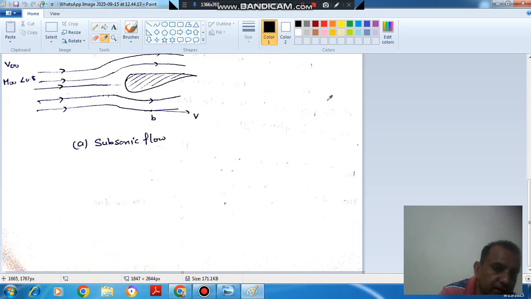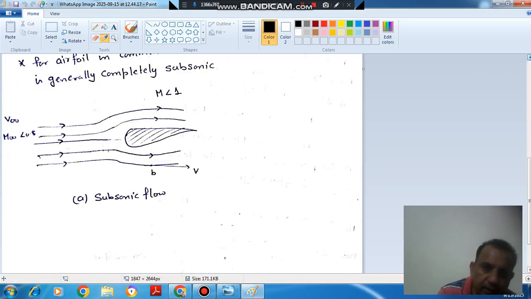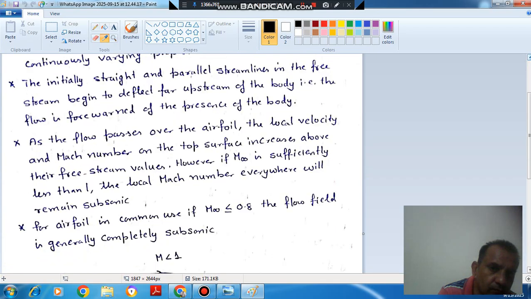So the flow is warned before it reaches the body. That's why the flow changes its path continuously like this. I am reading this point again: the initially straight and parallel streamlines in the free stream begin to deflect far upstream of the body.